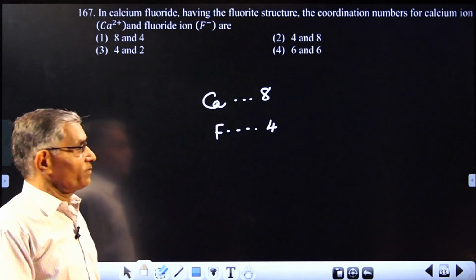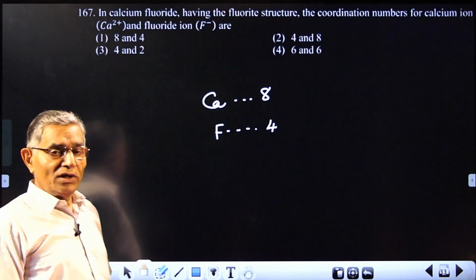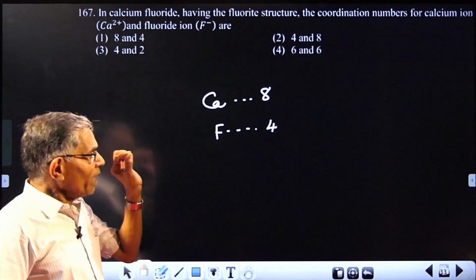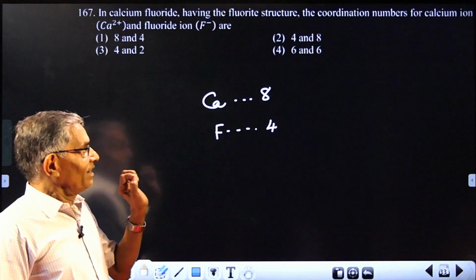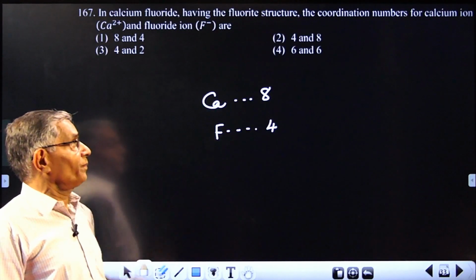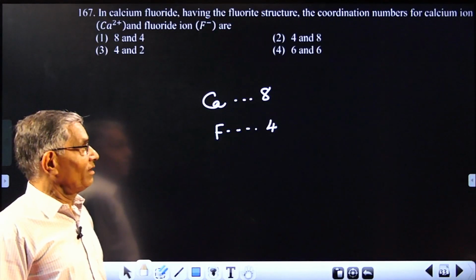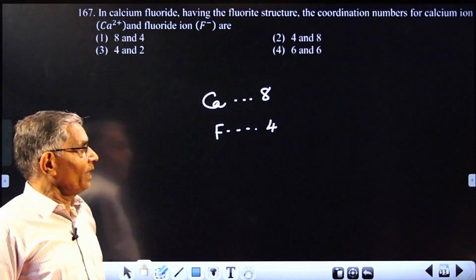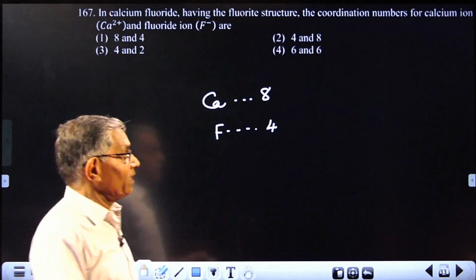That's the way it goes. It is what is called the fluorite structure. In the fluorite structure, the calcium will be surrounded by 8 fluoride ions, whereas fluoride will be surrounded by only 4 calcium, and that is what is called coordination number.